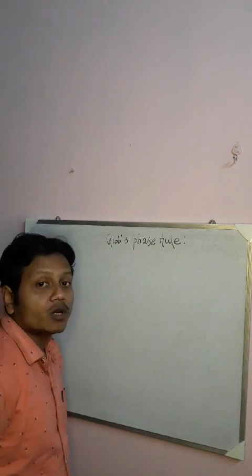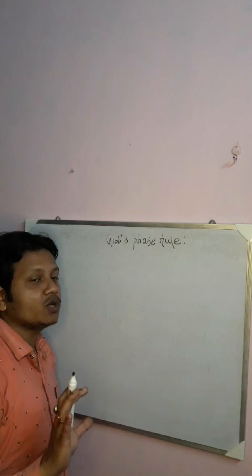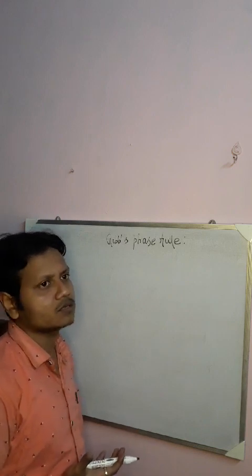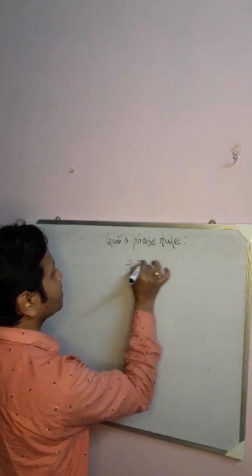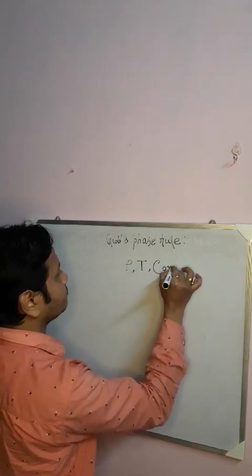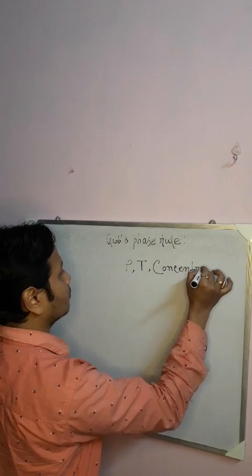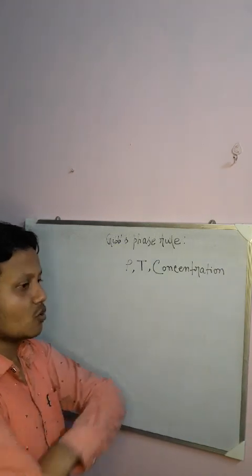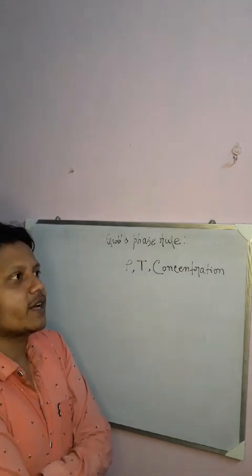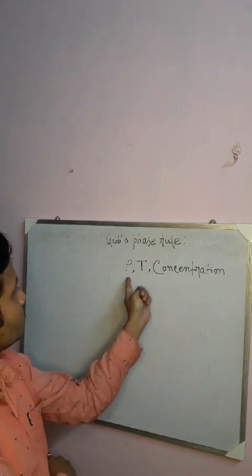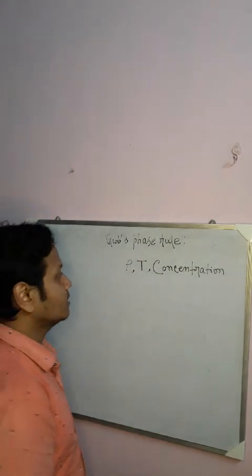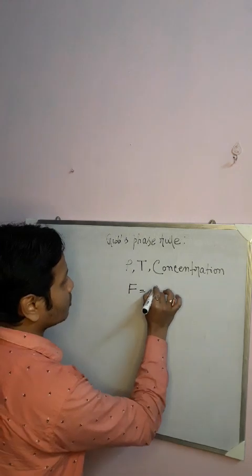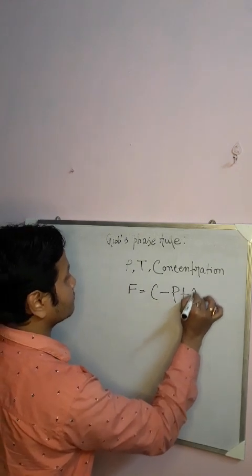If the equilibrium condition between two phases is not affected by electric, magnetic, or gravity forces but is affected by pressure, temperature, and concentration, then the total number of degrees of freedom F is related to P, the number of phases, and C, the number of components, by this relation: F equals C minus P plus 2.